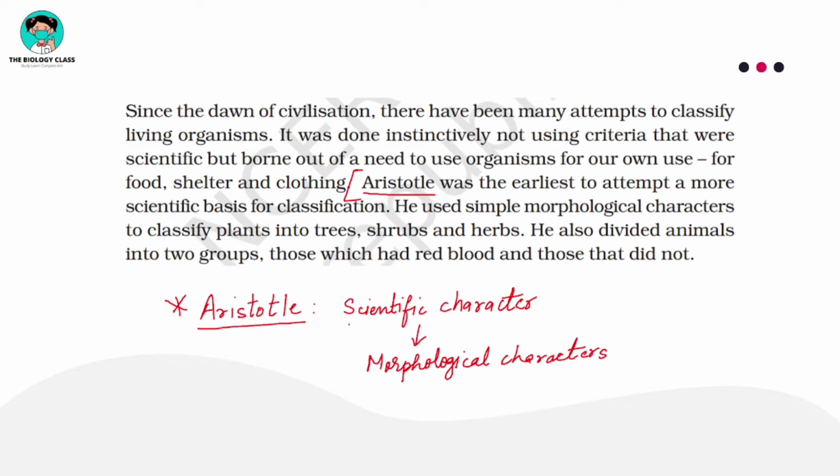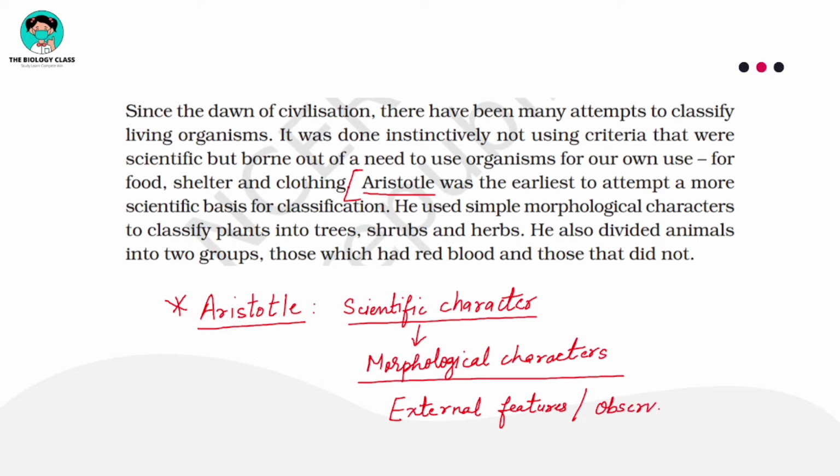So he chose scientific characters to classify organisms, and which characters? Morphological characters. What is the meaning of morphological characters? The meaning of morphological characters is the external features, or you can say the features which you can observe. You can say observable features, observable characters.